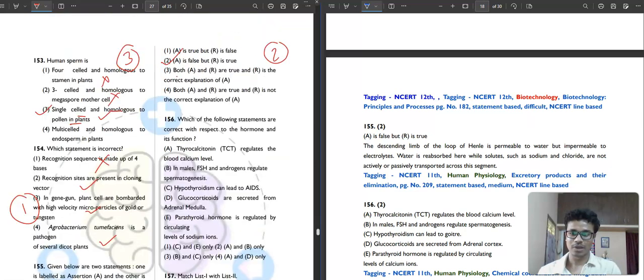Then we will move to question number 156. It is saying, which of the following statements are correct with respect to hormone and its function? Okay, let's read it.